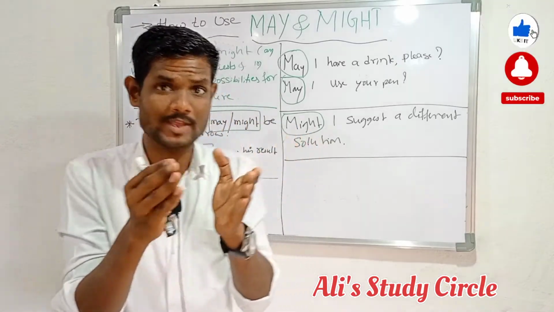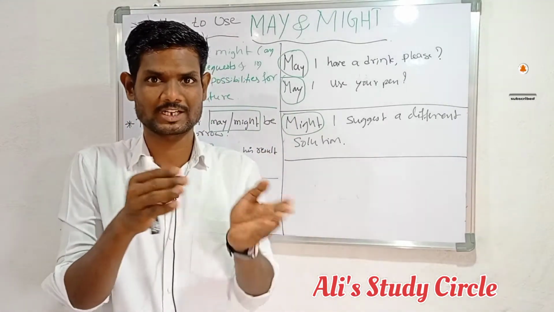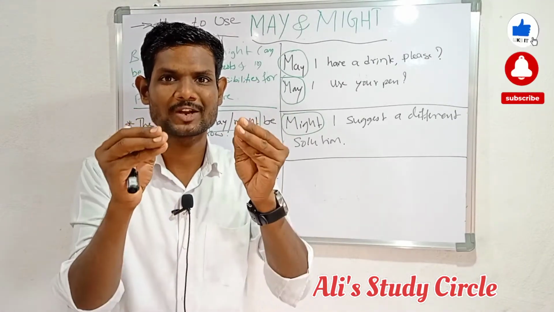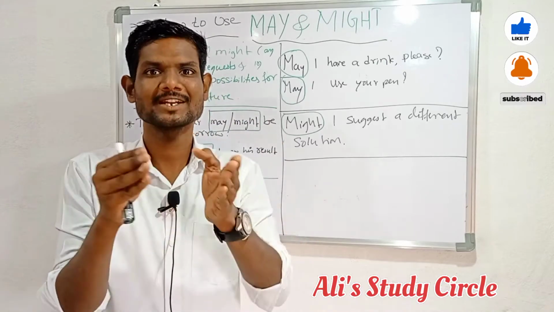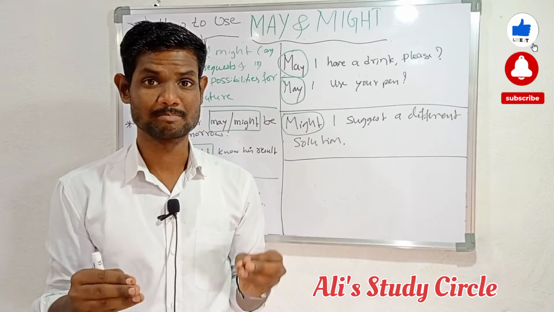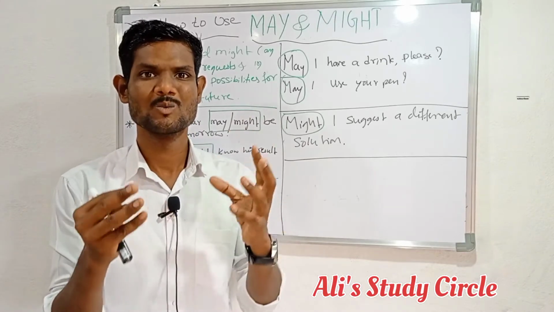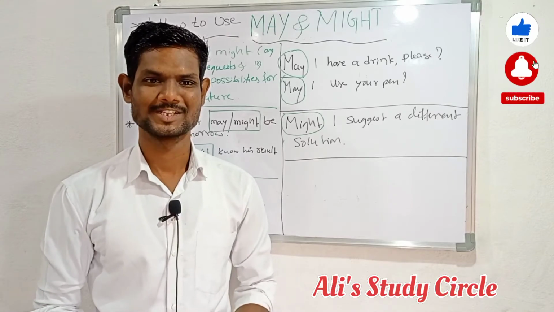These are some types of request. First we have to identify the formation of a request, and only then are we going to use our modal word may. May and might both are very impressive modal verbs in our English language.